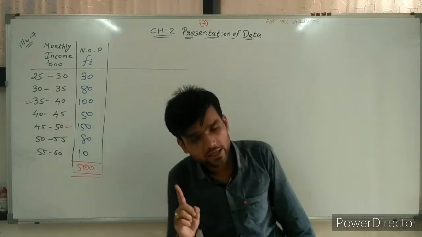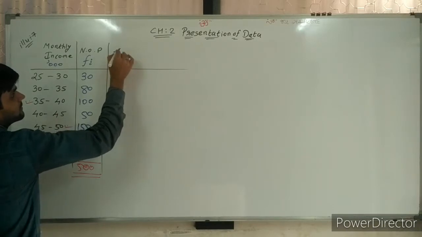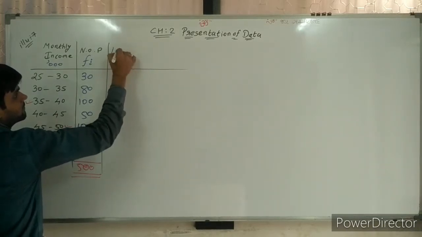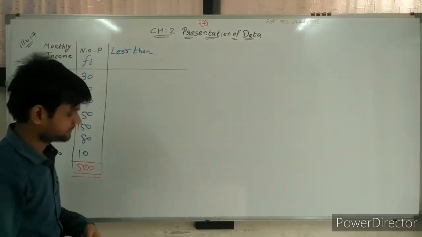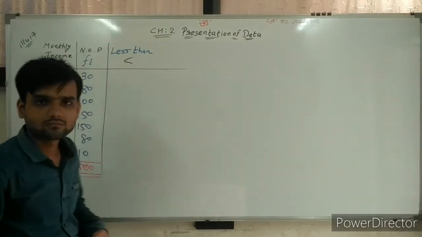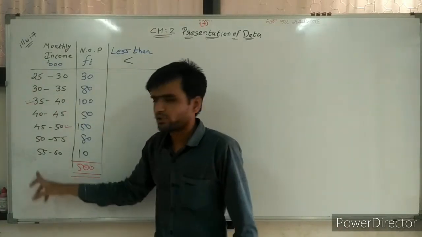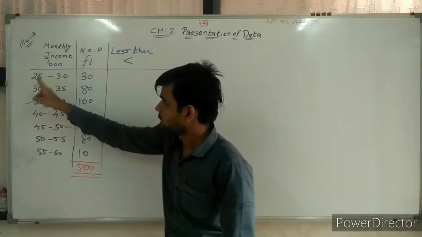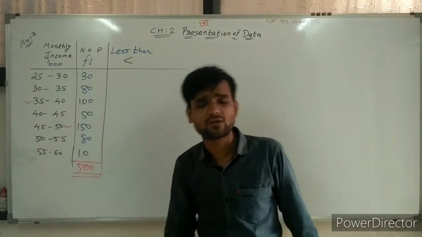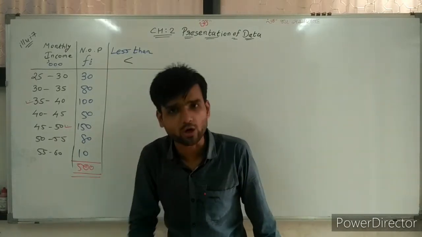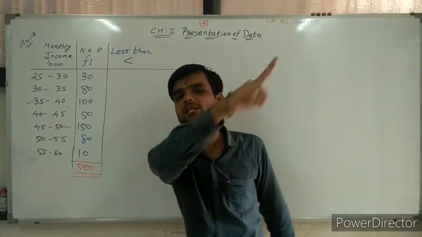So always remember, whenever classes are given and we need to find the less than frequency distribution, it means the lower boundary point is considered, not the lower boundary. Here the lower boundary point and lower boundary are both the same, because an exclusive frequency distribution is given. Now what is the lower boundary point? I will discuss that later. Don't worry about it, today itself we will clear that thing.